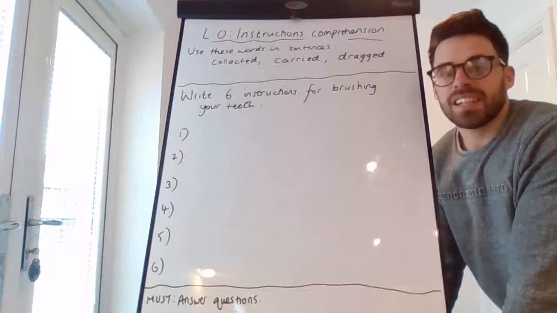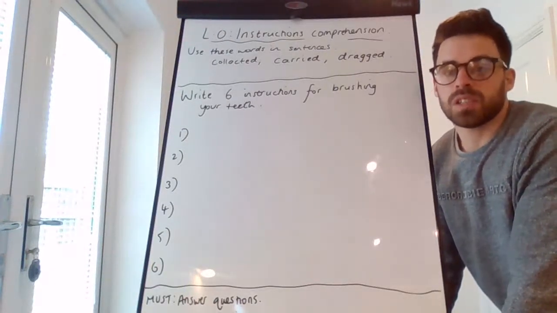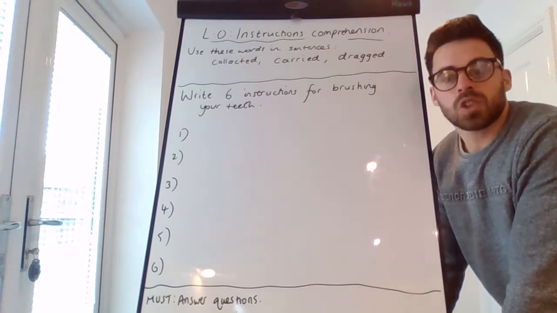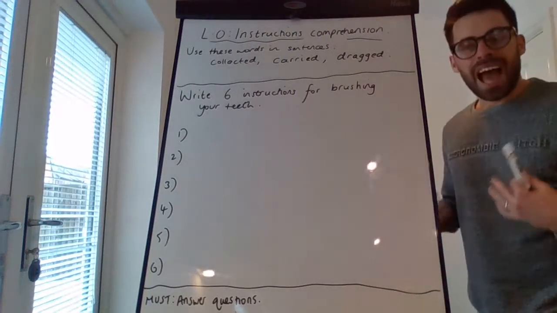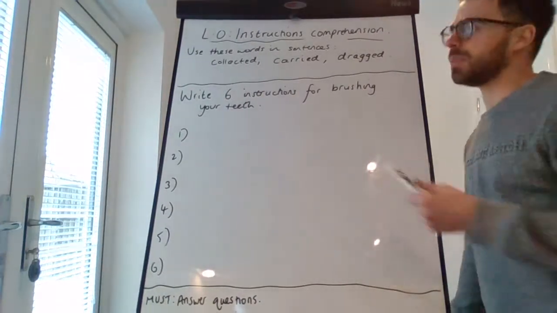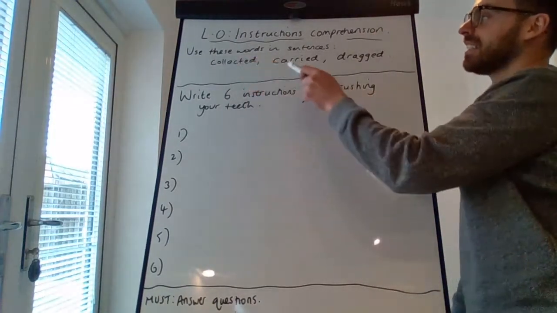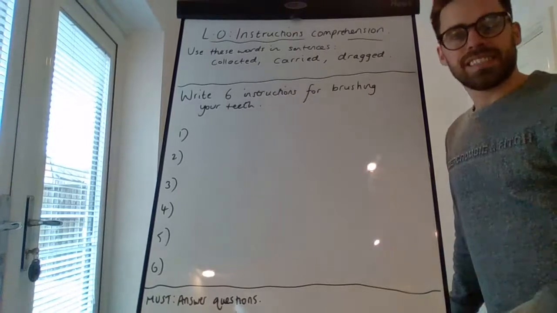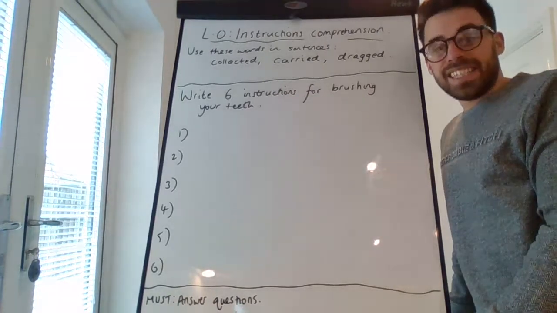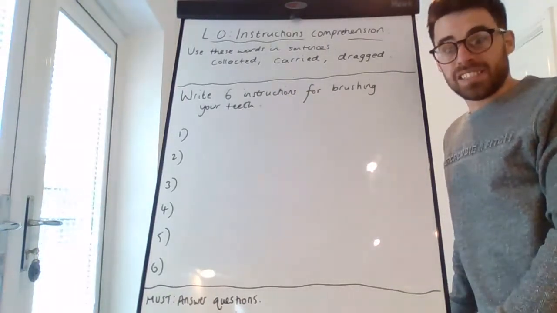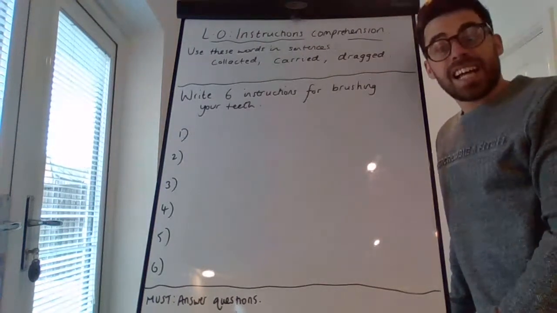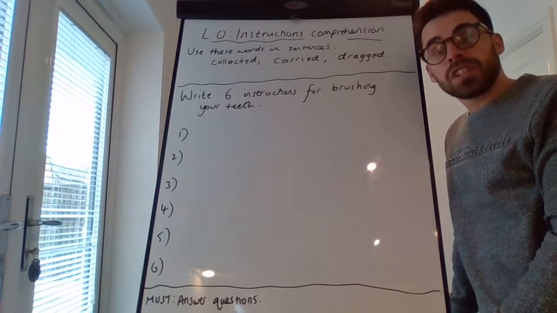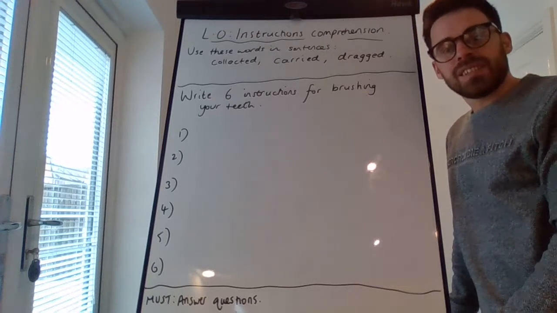Today is our comprehension lesson again, and we're going to be looking at an instructions comprehension. But before we do that, I've written 3 words onto the board that I would like you to try and put into sentences. These are all action words, these are all verbs. Collected, carried, dragged. Can you put each of those words into a sentence? As a challenge, maybe you could try and put 2 words into one sentence.